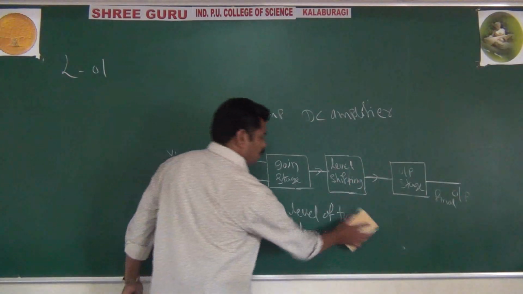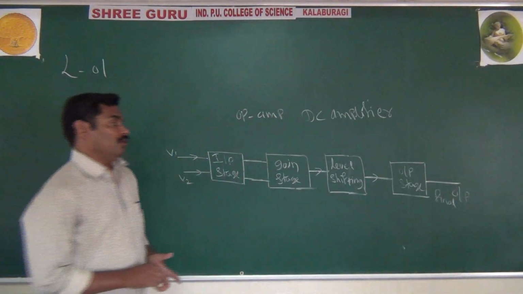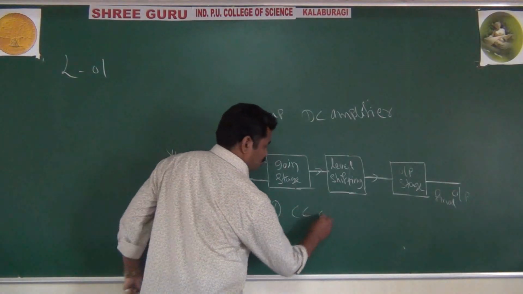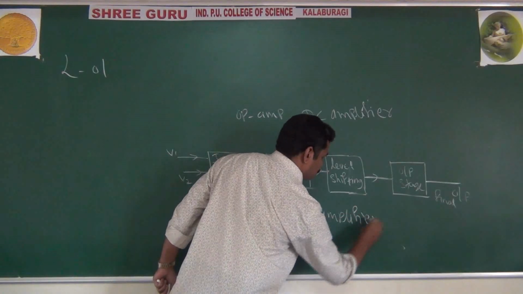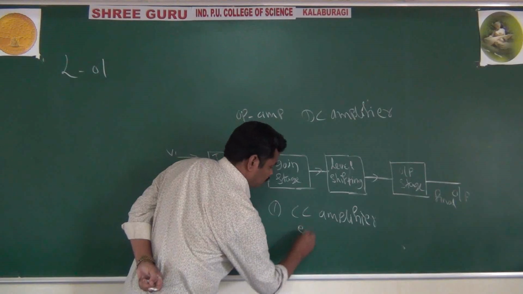Especially in level shifting, you are using another type of amplifier, that is a CC amplifier, also called an emitter follower.